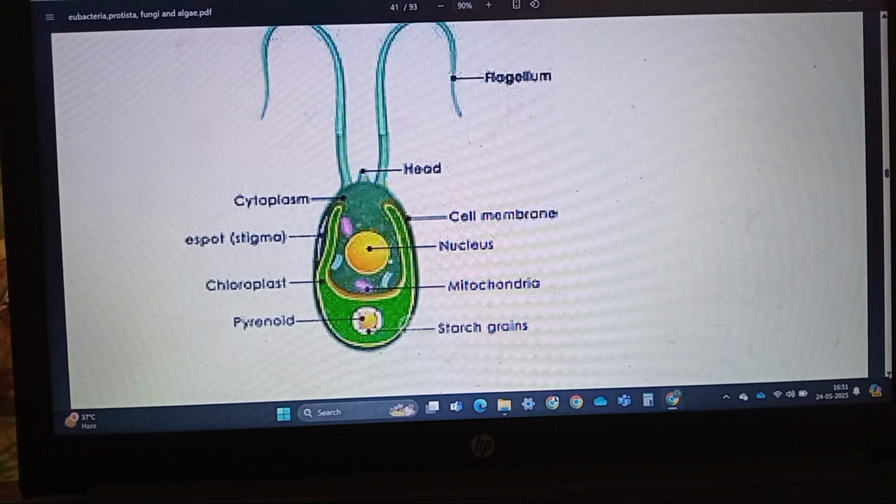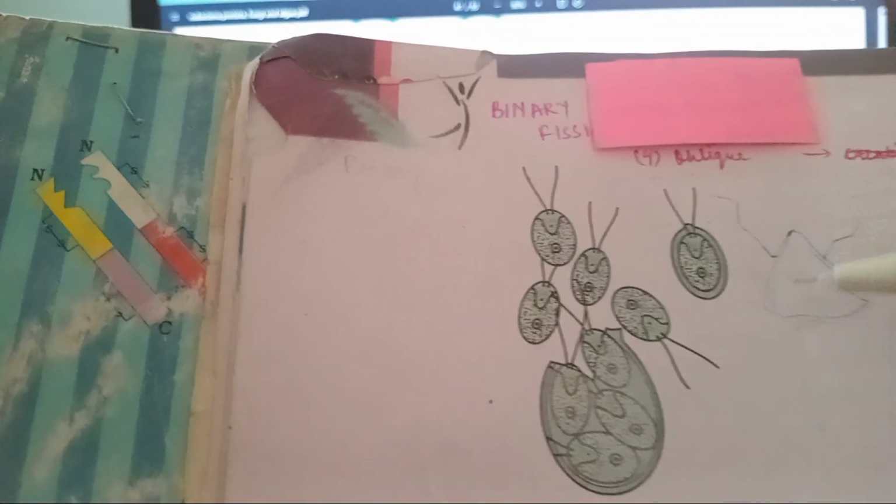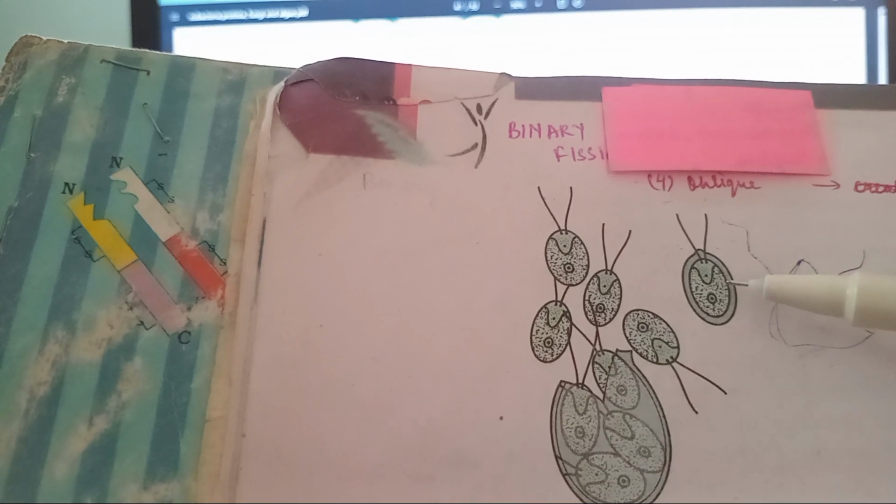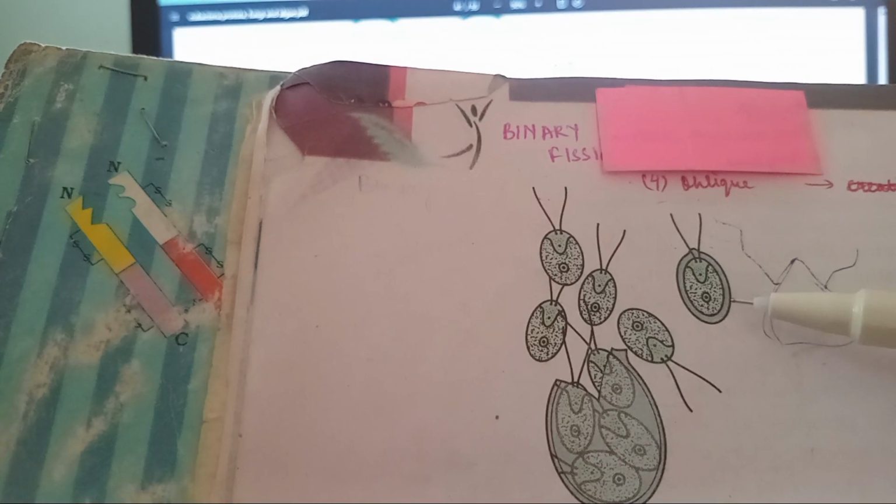When we see the reproduction of these algae, most of them produce different types of spores. The most common spores for asexual reproduction are the zoospores, which are produced in the structure called zoosporangia. Here is the picture of zoospores produced in the zoosporangia. The example shown is Chlamydomonas.